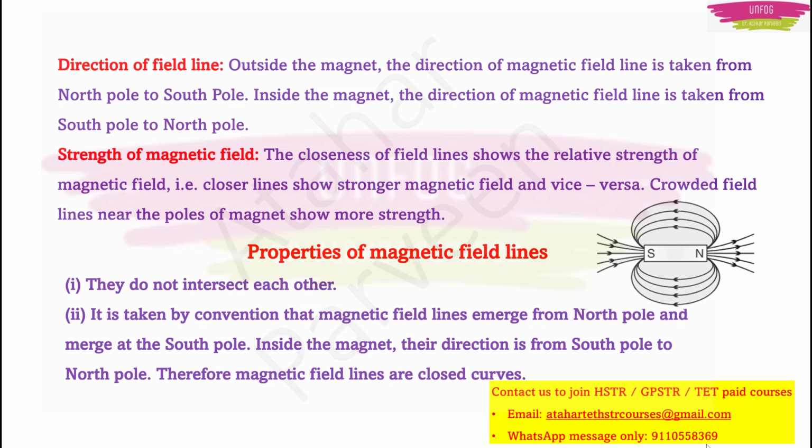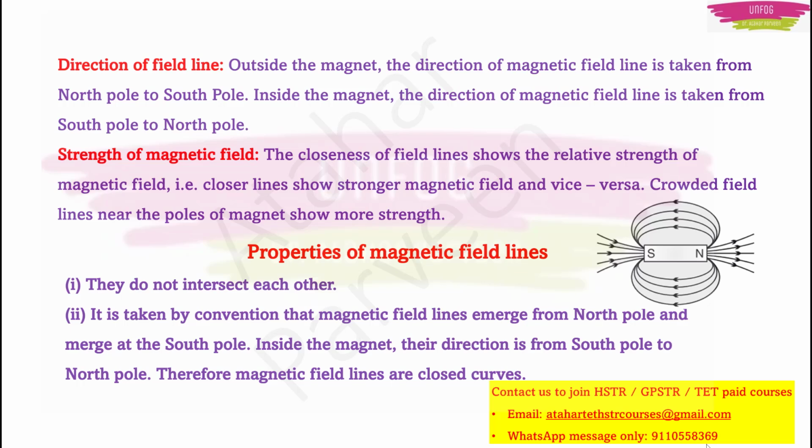And then coming to the strength of the magnetic field. How do you know the strength of the magnetic field? You can know it by the closeness of the field lines. If the lines are very nearby, then the magnetic field is stronger. And if the lines are far away, then the magnetic field is said to be weaker. Crowded field lines near the poles of the magnet show this strength. The more strength will be shown near the poles.